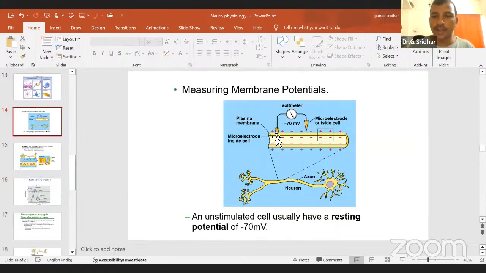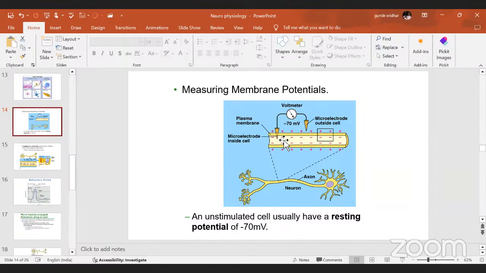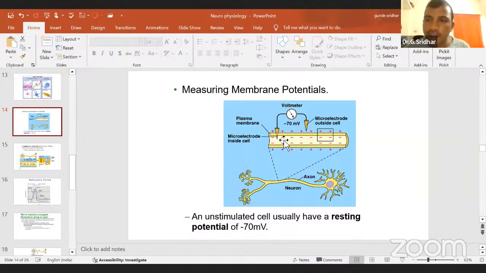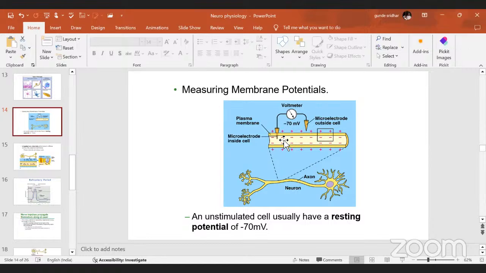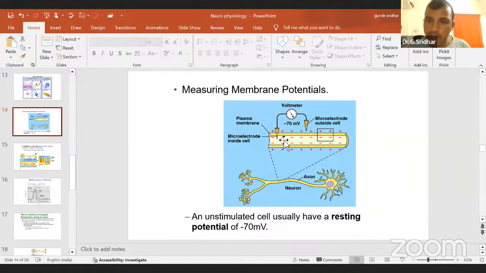You can see this diagram: plus, minus, plus, minus, plus, minus. That means there is an ionic equilibrium around the cell membrane. This is the state where the number of cations is equal to the number of anions. That is called ionic equilibrium. Ionic equilibrium around the cell membrane, in and out, is called polarization.